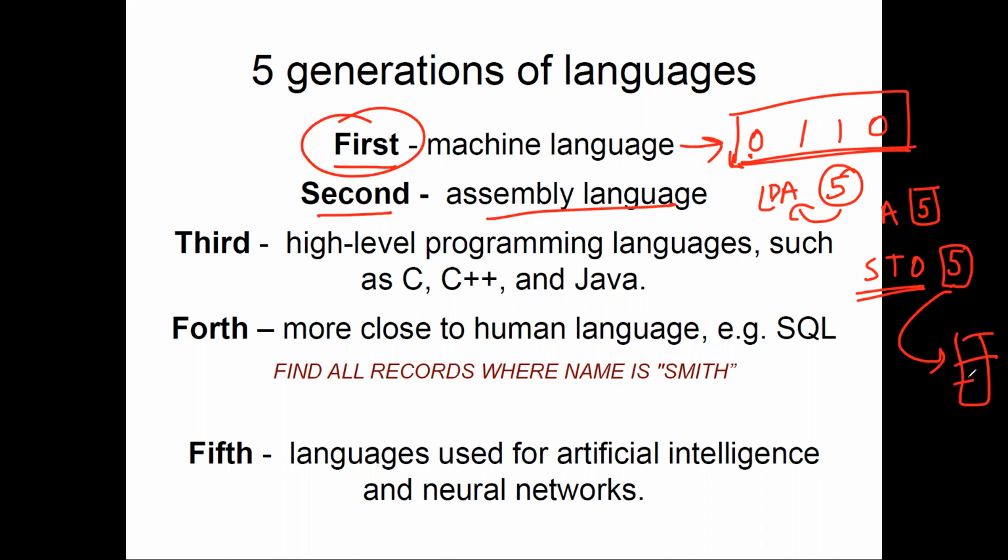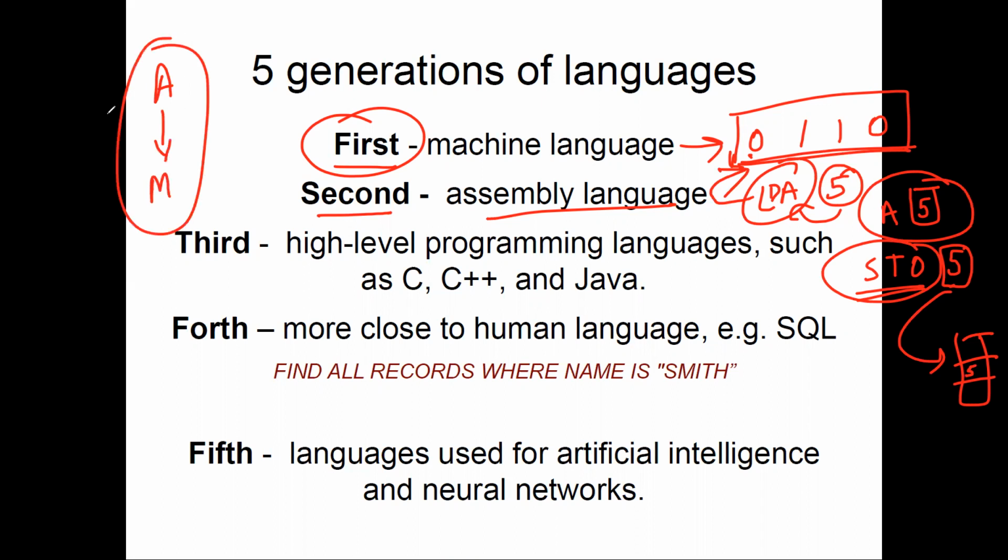On the back end, there is some memory location, the way we do in C programming. So there is some memory location on the back end which is saving 5 instead of putting it in the accumulator register. So these kinds of commands, LDA, STO, this is assembly language and it has some kind of 0101 related to it. And that kind of conversion from assembly to machine language is done by the assembler. This we have already discussed in yesterday's lecture.